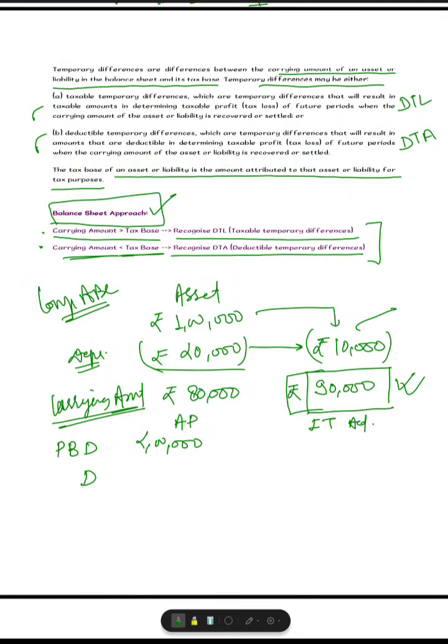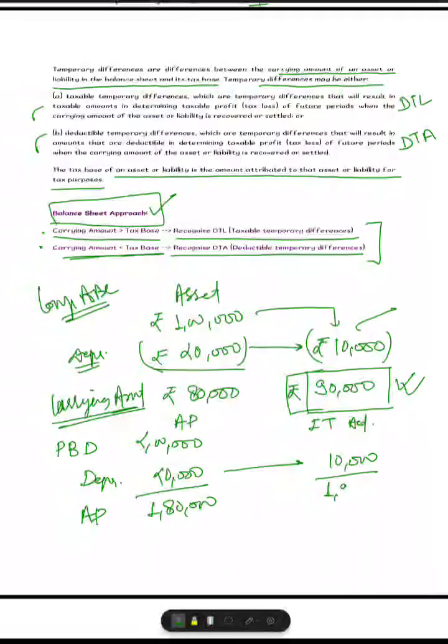Now suppose depreciation, as per the company's policy or the Companies Act, is 20,000. So your accounting profit will be rupees 1,80,000, whereas for the IT Act it will be minus 10,000, it will be like 1,90,000.